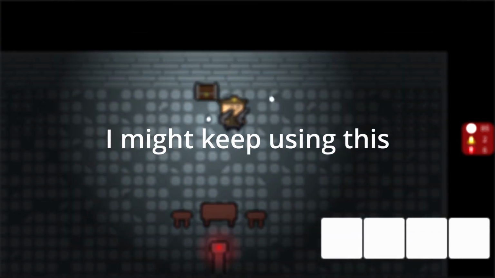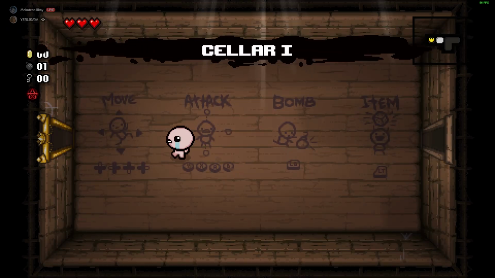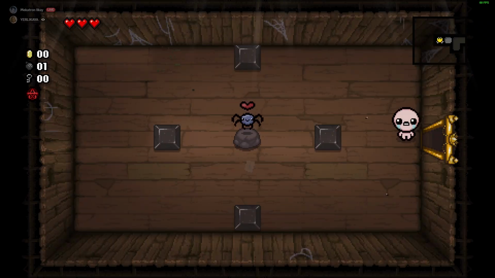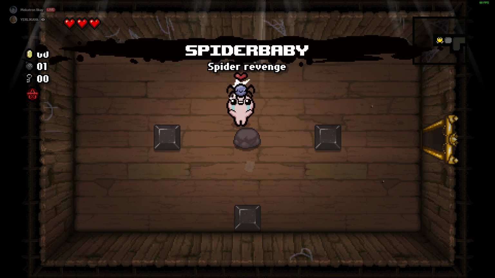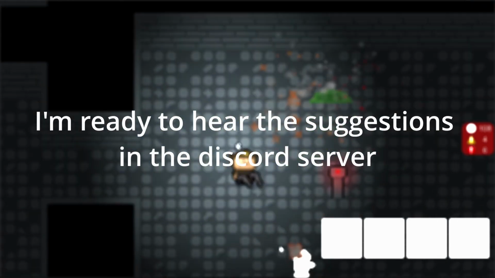I might keep using this, but there is also another way of doing it. Like the Binding of Isaac. It has pre-made rooms that randomly connect, so it's not always the same dungeon. It's just random rooms connected to each other. I'm ready to hear the suggestions in the Discord server.